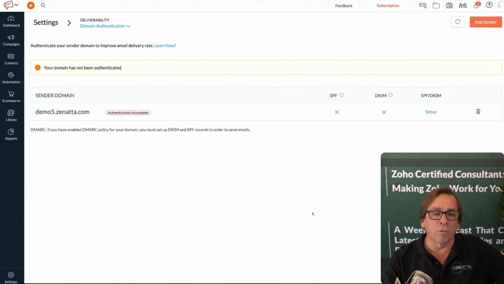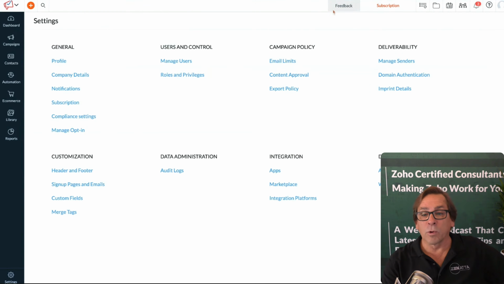Oftentimes people forget to do this. They don't get this set up properly. They send out their first campaign. They have a horrible open rate. Why? Because maybe it's just been going into spam. It's not properly being delivered. So of all the settings, when you're looking at it, this is probably one of the more important ones you can do, domain authentication as well.